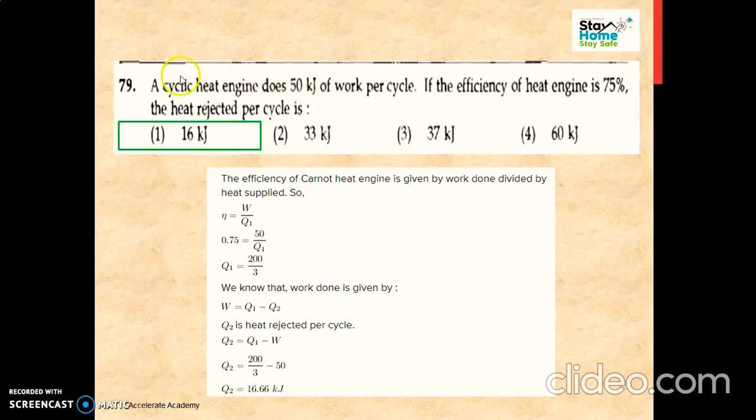So here my suggestion is you have to know all the efficiency formulas, and please read what they have asked, heat rejected or heat supplied.